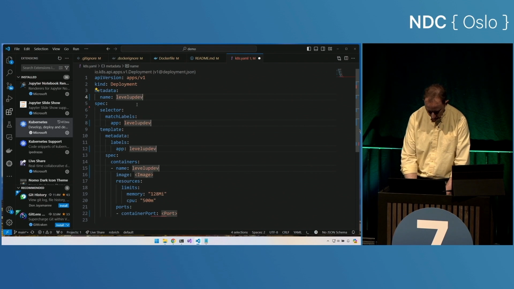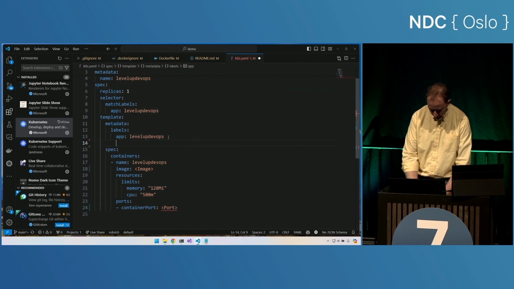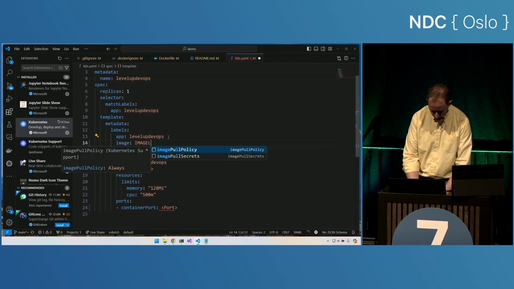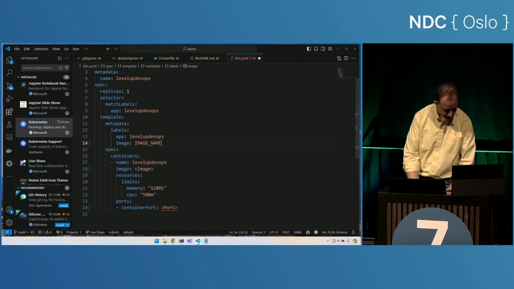Level up DevOps, perfect. I want replicas to be 1, that looks good. I also want to add another label. Let's say image is image name, image label.